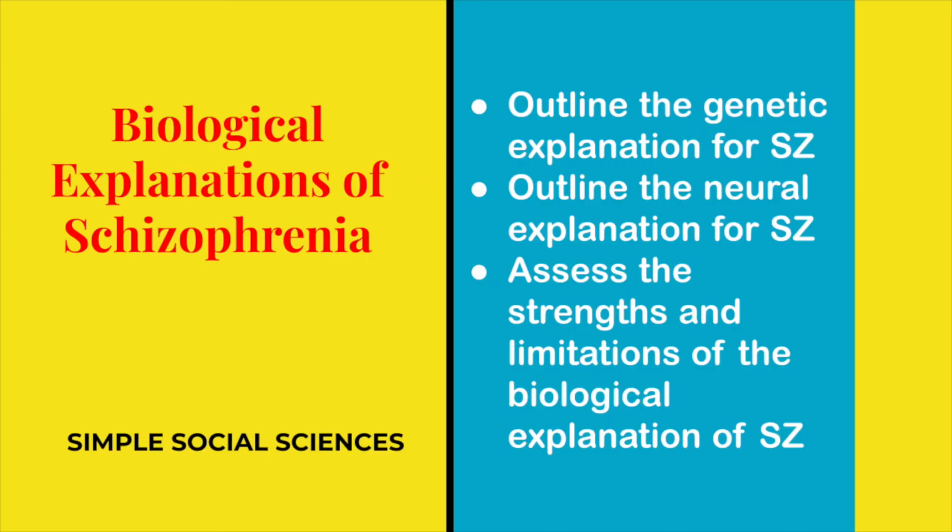So now you should be able to outline the genetic explanations as well as the neural explanation for schizophrenia, and you should be able to assess the strengths and limitations of the biological explanation.